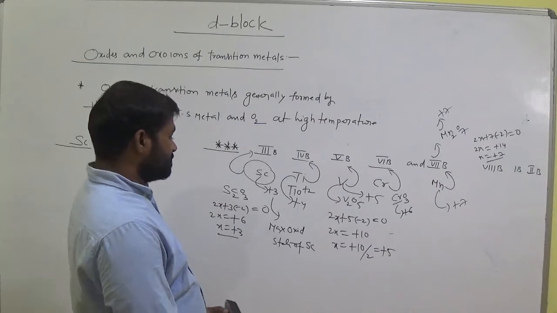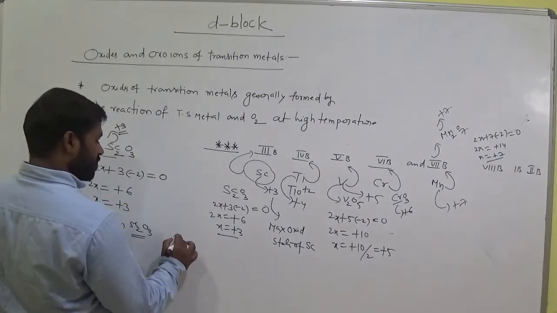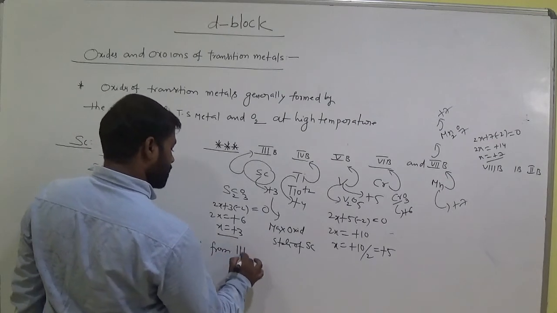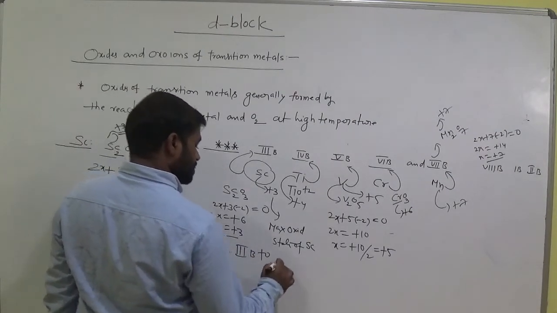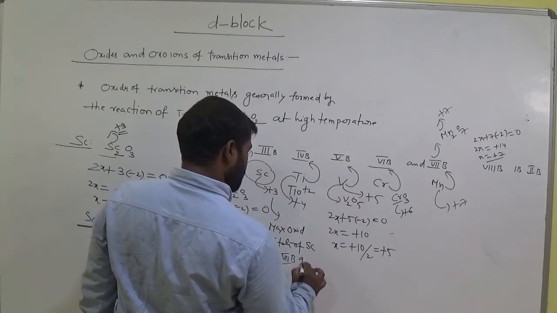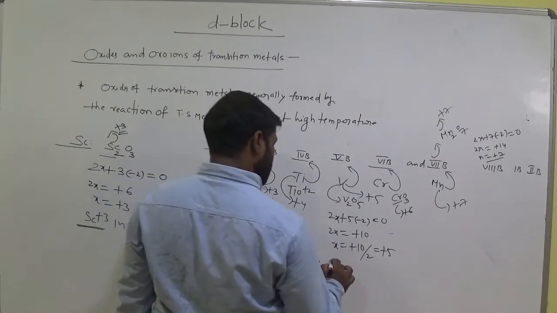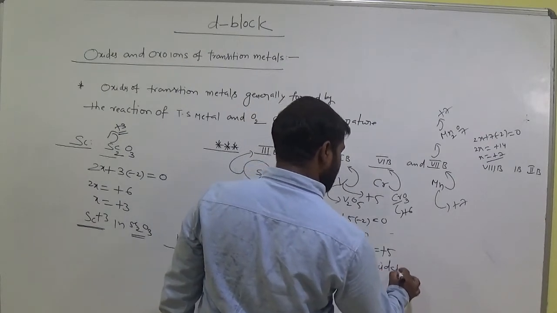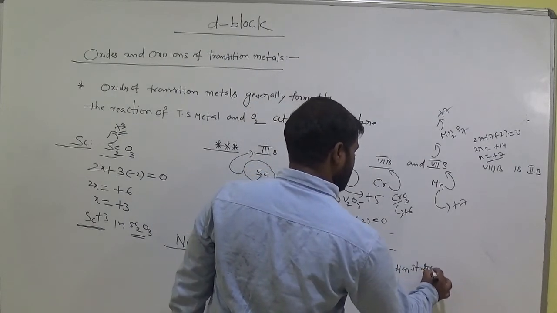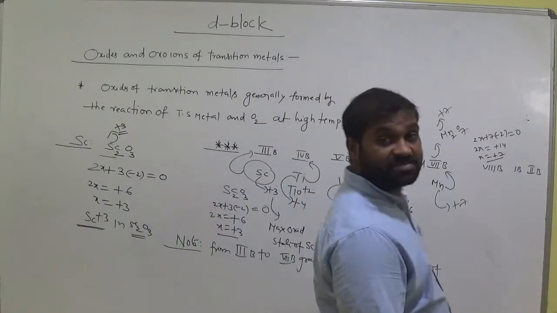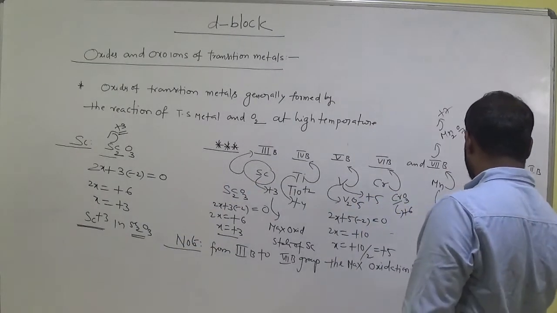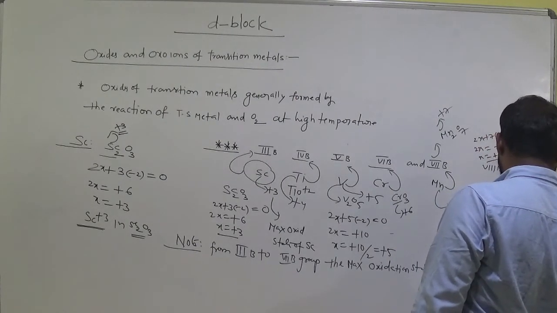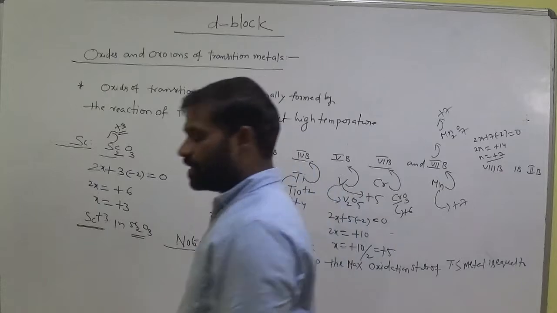Okay. So now write here a note: from the third group to the seventh group, the maximum oxidation state of a transition metal is equal to its group number.